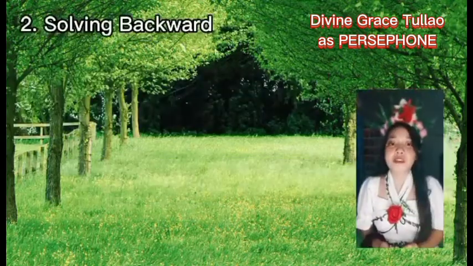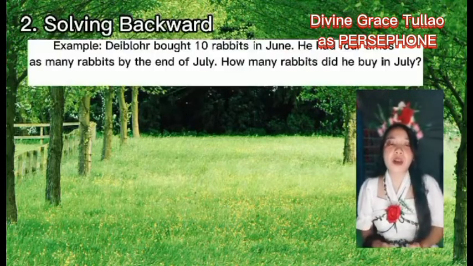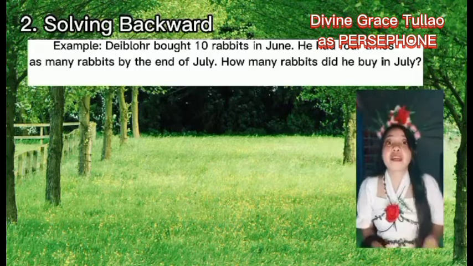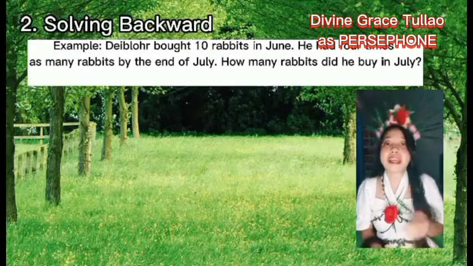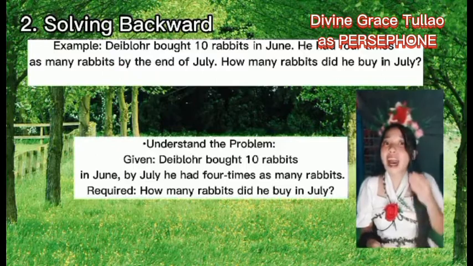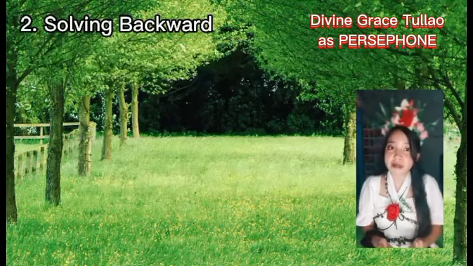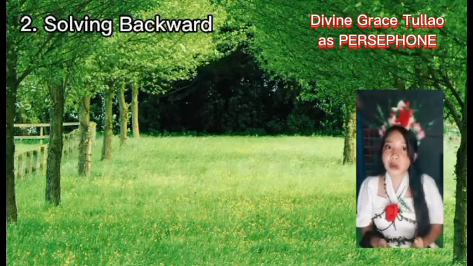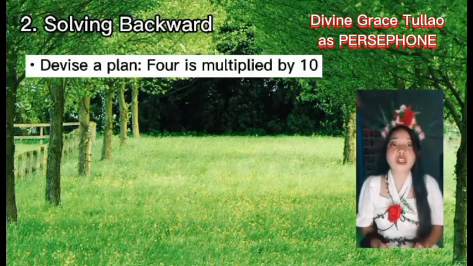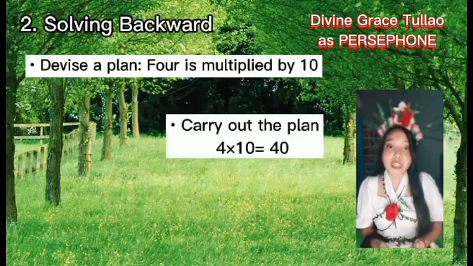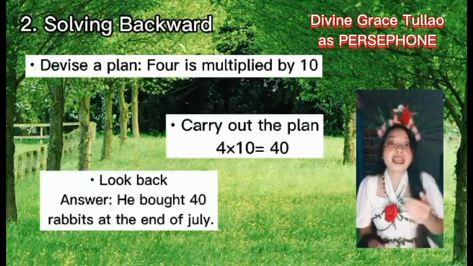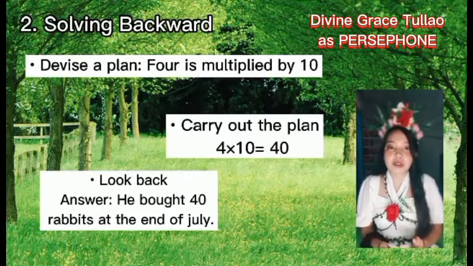So next is solving backward. For example, a rabbit lover named Dablor bought 10 rabbits in June. He had 4 times as many rabbits by the end of July. So the question is, how many rabbits did he have in July? From the word backward, we must begin solving from the end, which is 4 multiplied by 10 is 40. So in conclusion, he had 40 rabbits at the end of July.